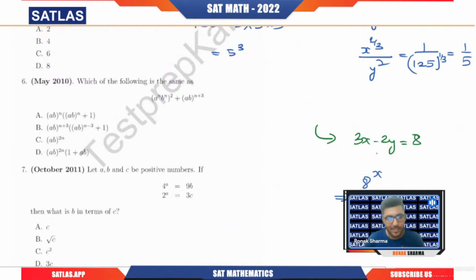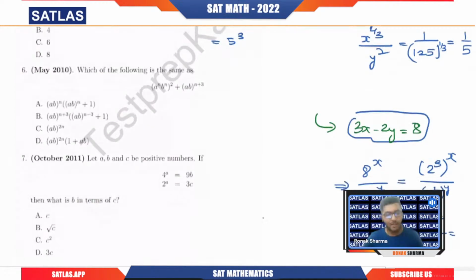From here we can see that 3x minus 2y equals 8. Now I can write 8 as 2 cubed, and I can write 4 as 2 squared. So 2 cubed raised to x is 2 power 3x, and then we have 2 power 2 whole raised to power y. I've just told you that property: the powers get multiplied, so this becomes 2 raised to power 2y.